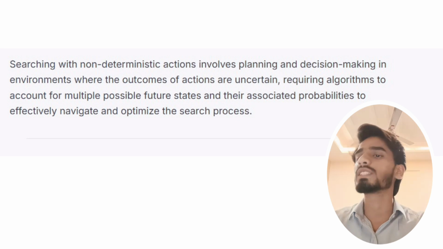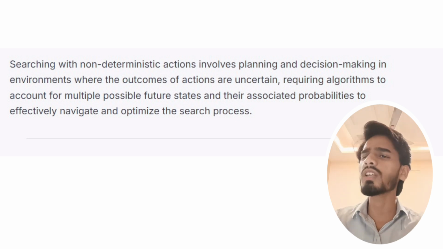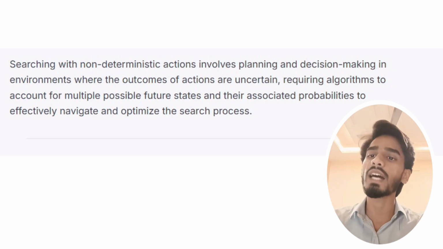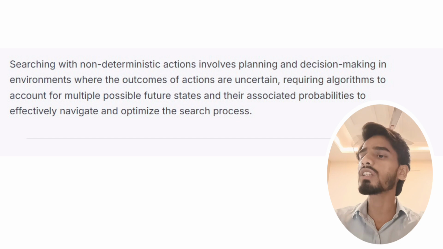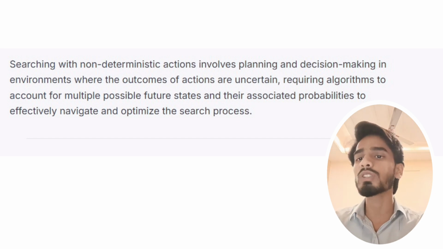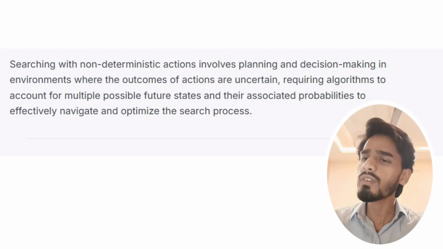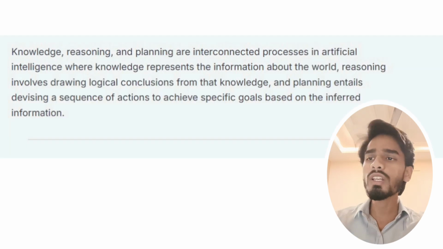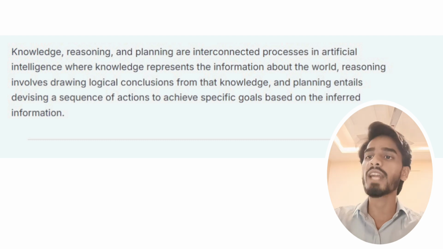Searching in non-deterministic actions. Searching with non-deterministic actions involves planning and decision making in environments where the outcomes of actions are uncertain, requiring algorithms to account for multiple possible future states and their associated probabilities to effectively navigate and optimize the search process.